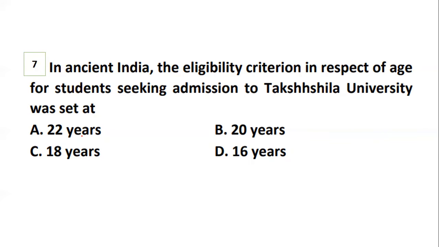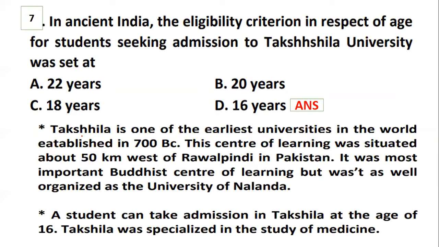So yes, the right option is option D, that is 16 years. Let us have a look at it. Takshila is one of the earliest universities in the world, which was established in 700 BC. The center of learning was situated about 50 kilometers west of Rawalpindi in Pakistan. It is one of the important Buddhist centers of learning, but wasn't as well organized as the University of Nalanda.